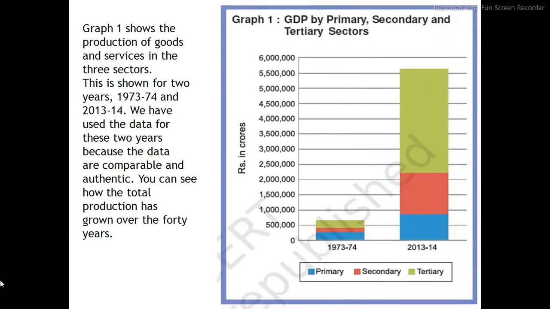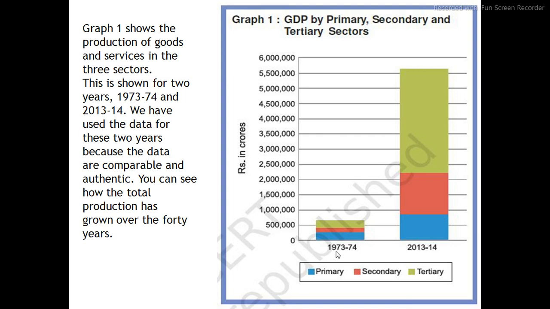First, graph number 1 shows the production of goods and services in the three sectors. So let's quickly see graph number 1. Graph number 1 shows the GDP by primary, secondary and tertiary sector, in rupees, that is in crores. The blue color indicates the primary, this pinkish color is the secondary and the greenish color is the tertiary.